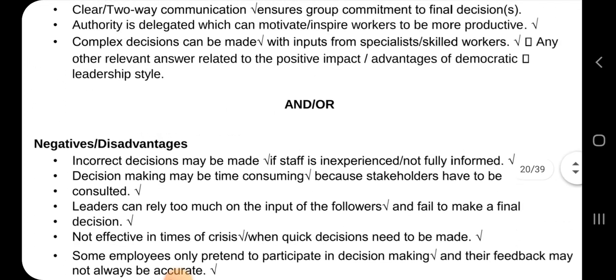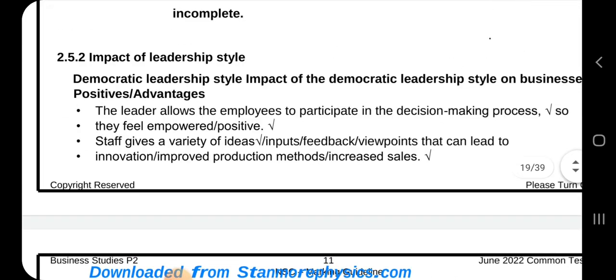Let's go back and look at what the question really wanted. I'm just at the memo. Let's look at the question.